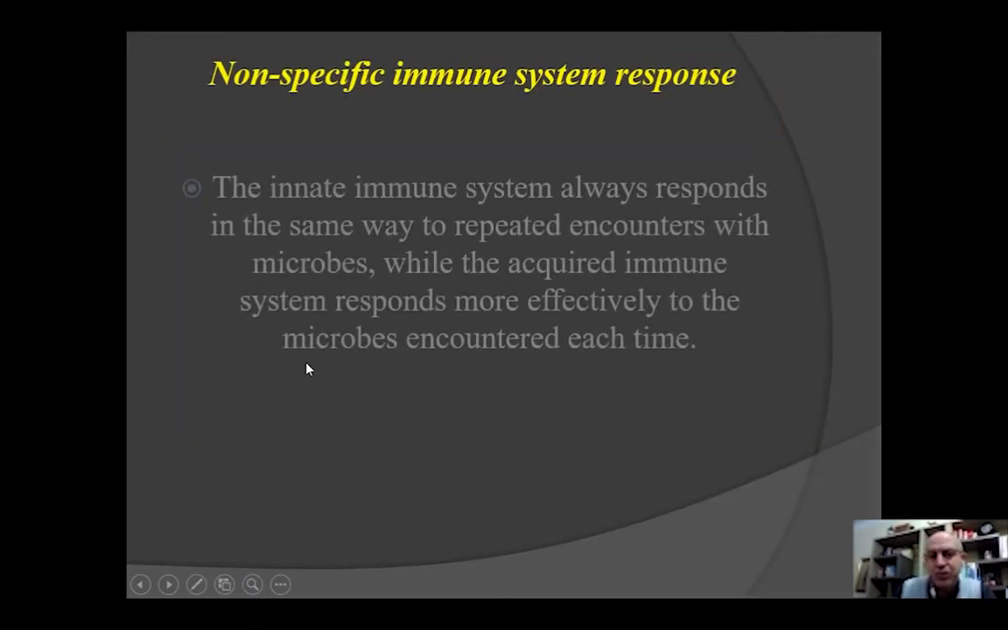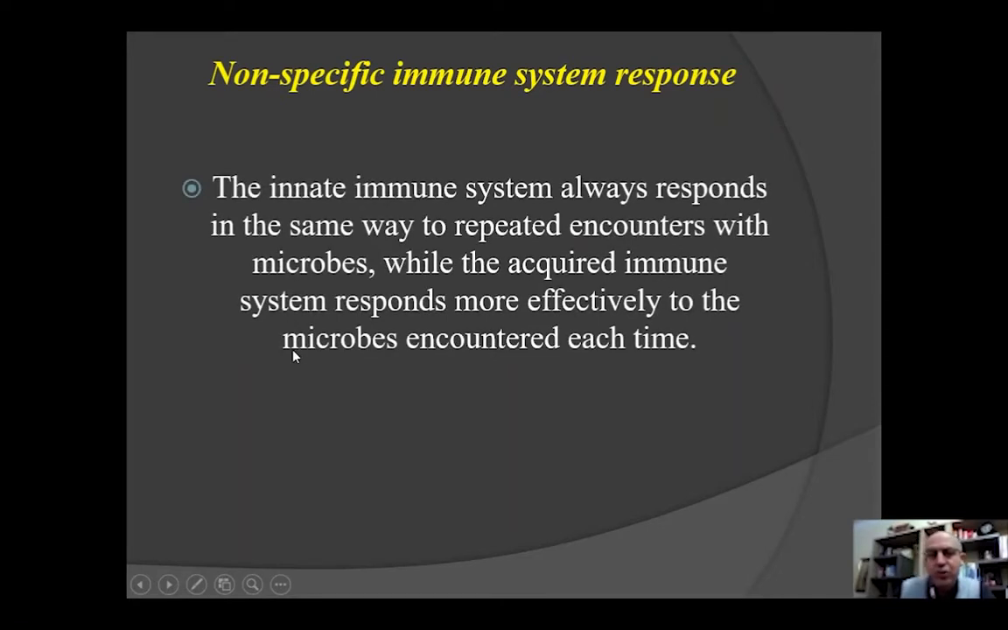Non-specific immune response. The innate immune system always responds in the same way to repeated encounters with microbes, while the acquired immune system will respond more effectively to the microbes each time they are encountered. Which means our neutrophils, if they meet a virus today and in a week, will always use the same ways. They will use the same tools, which is phagocytosis. But T and B cells have memory. They will get more specific each time. That's the purpose of the vaccine, for example.